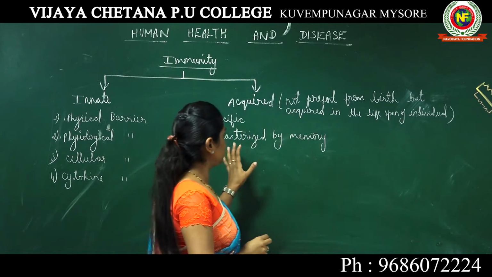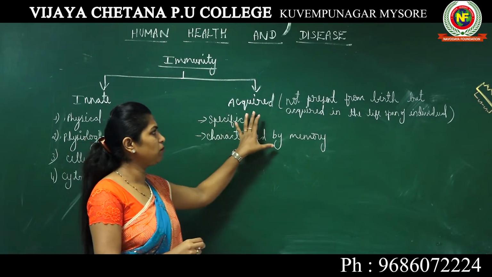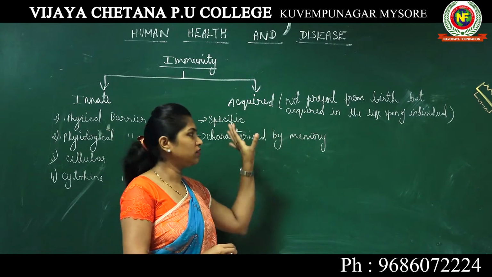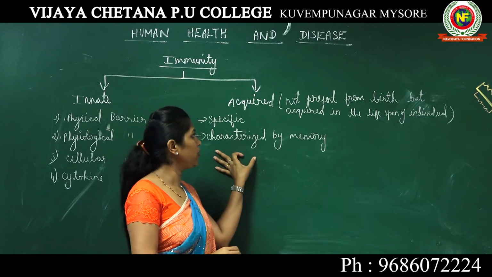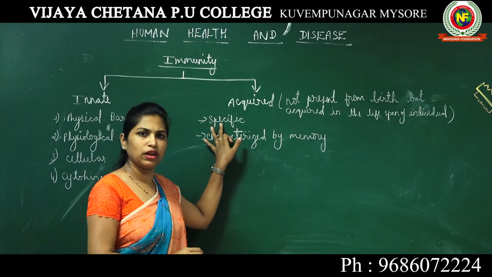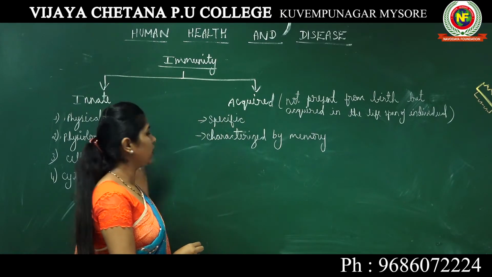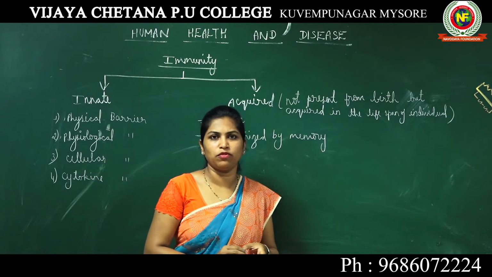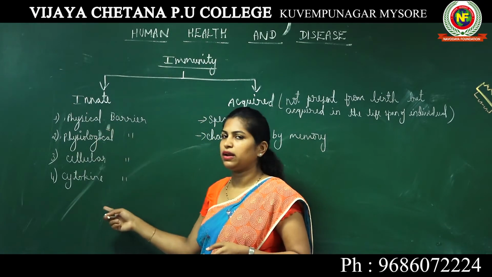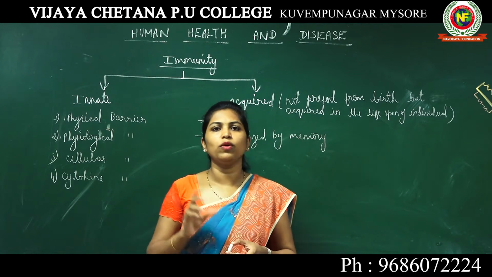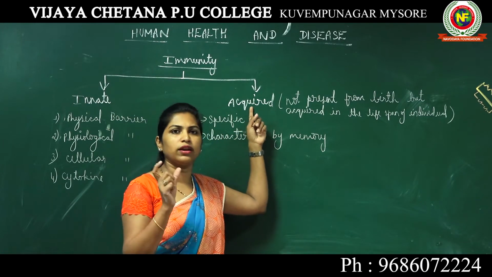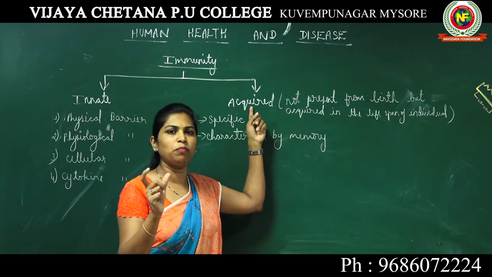In today's class, we will study in detail about acquired immunity. In my previous class, I gave you an introduction to this topic. I mentioned that acquired immunity is a specific type of immunity, whereas innate immunity is a non-specific type of immunity. This is generic. Our body produced these barriers without targeting one particular pathogen, whereas acquired immunity is targeted to a certain type of pathogen.